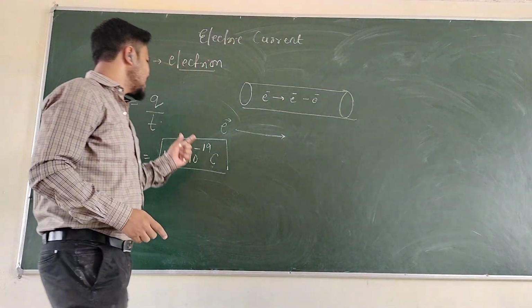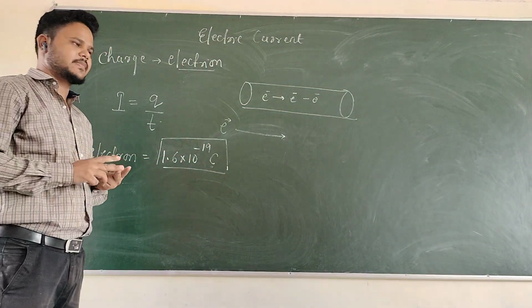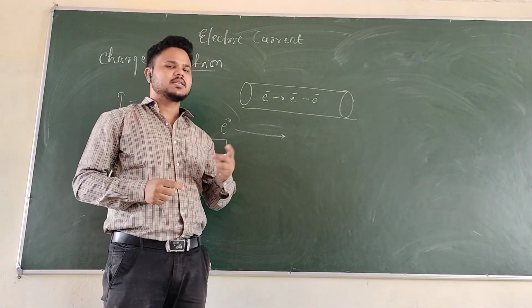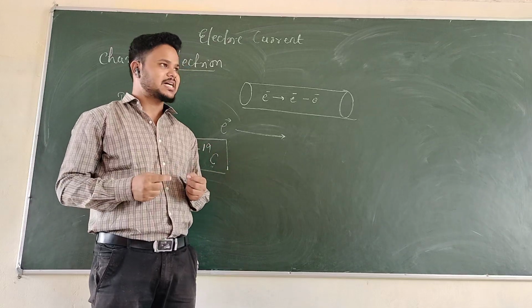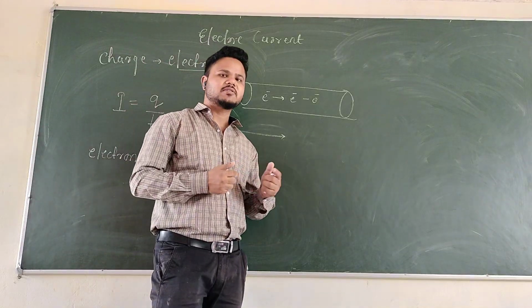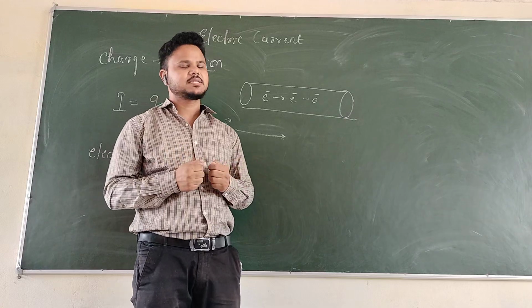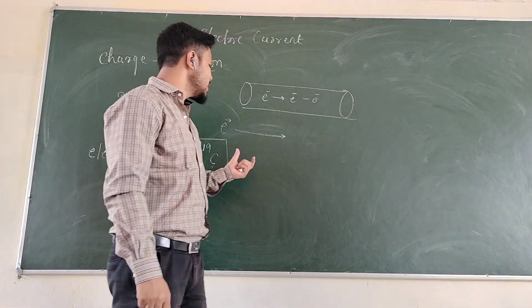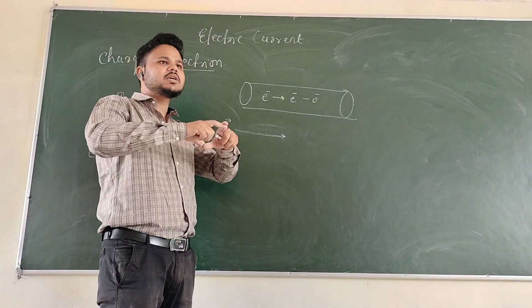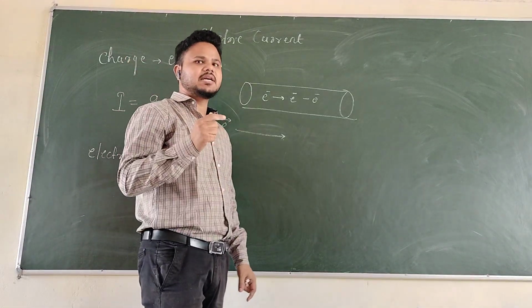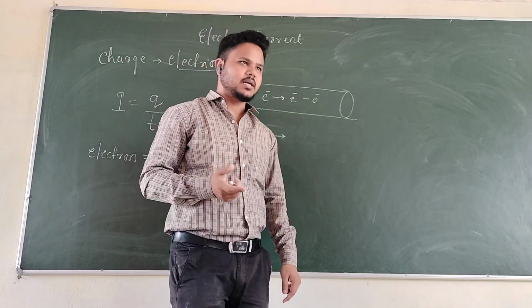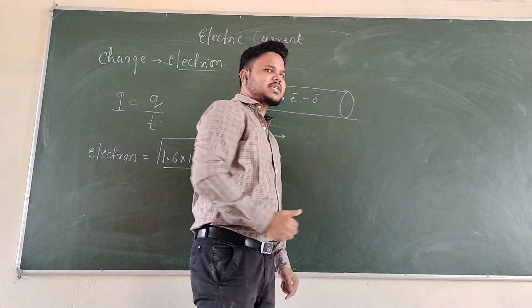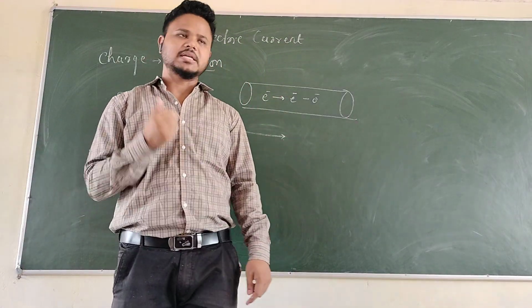Similarly, there are basically two types of charged particles. The first one is the electron, or the negative charged particle, and the second one is the proton, or positive charged particle. If these charged particles are opposite in nature, they will try to attract each other, and if they are similar in nature, they will repel each other. These charged particles create something around the space that can create a force on another charged particle. So when these charged particles start to move in a wire, we say that an electric current is developed in the wire.